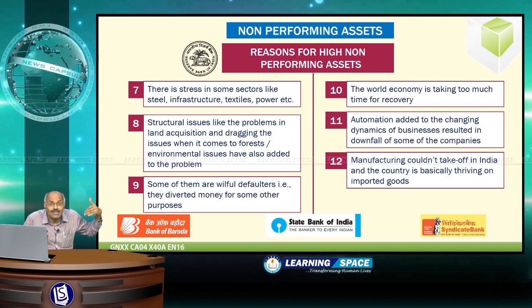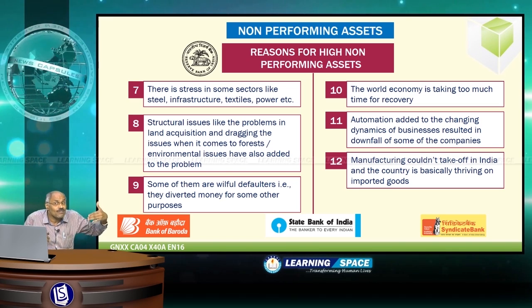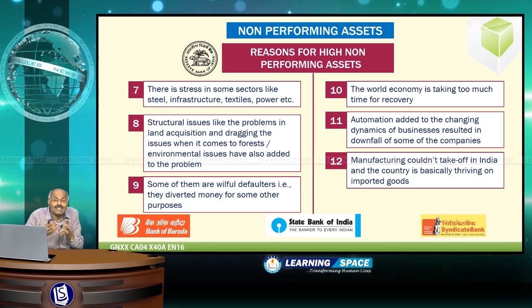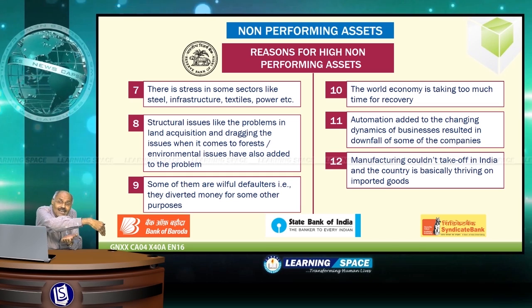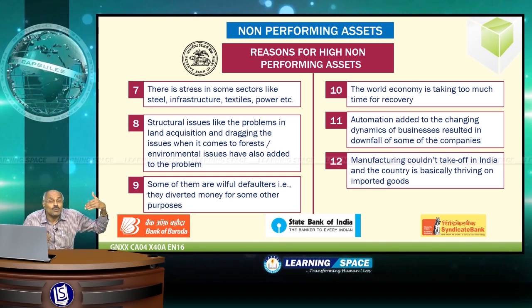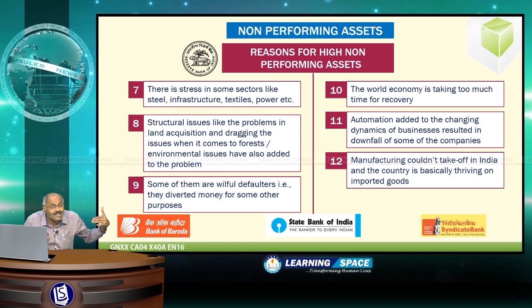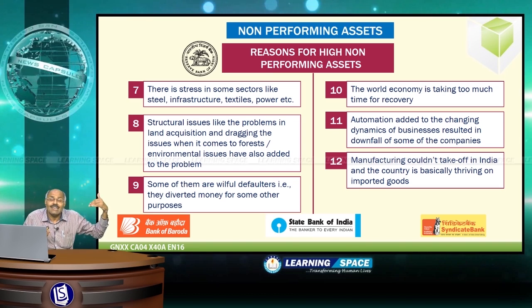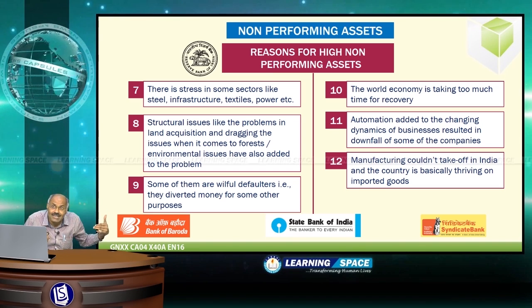Then another important aspect is, some of them are willful defaulters. That means they have borrowed money and they diverted money for some real estate or something. Then the world economy is taking too much time for recovery. Some of the countries are under recession even after 8 years of global downturn in 2008.